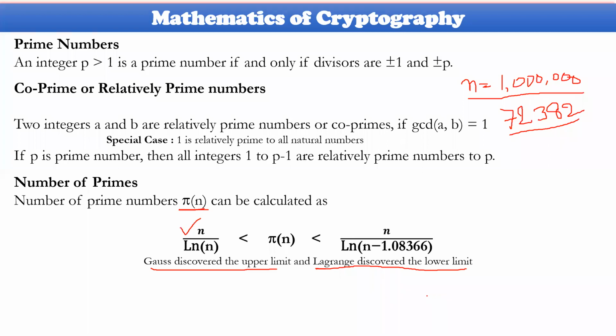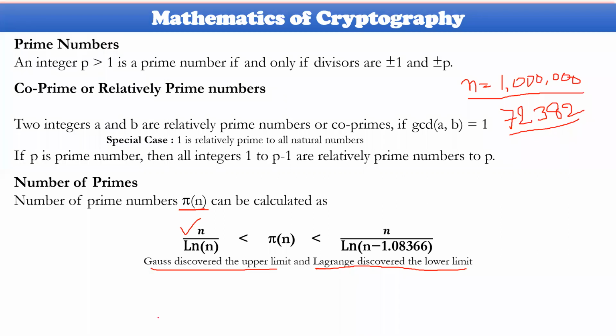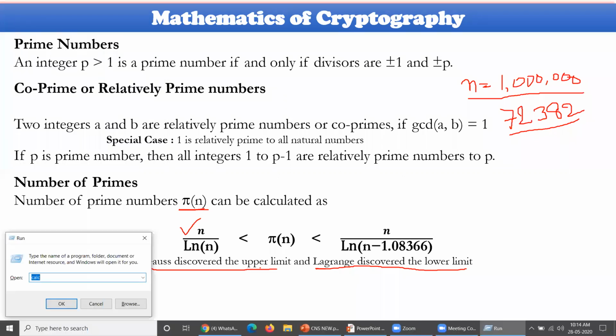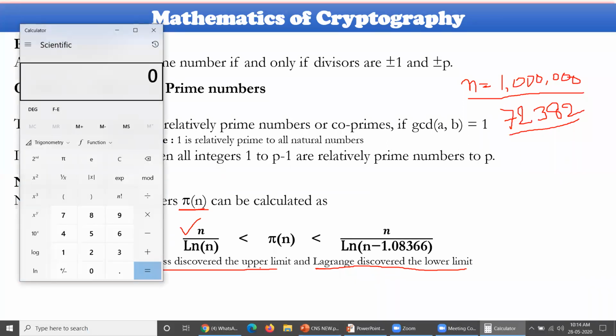And as well, if you take Gauss's identification, whatever the n value, you have to take the ln value into consideration. Let me consider 1, 2, 3, 4, 5, 6 zeros. The ln has been taken into consideration, so 13.8155 minus 1.08366.